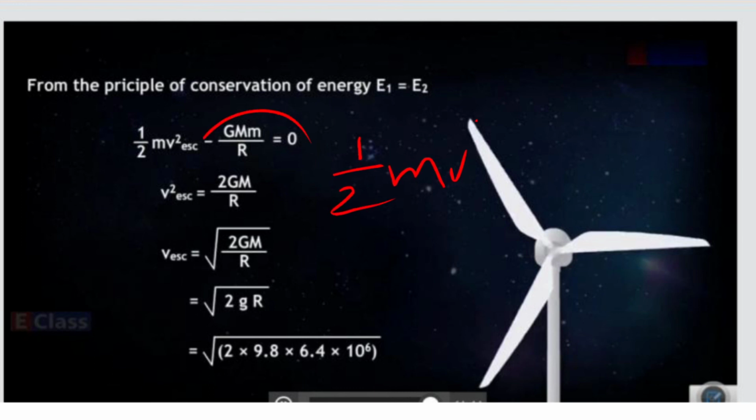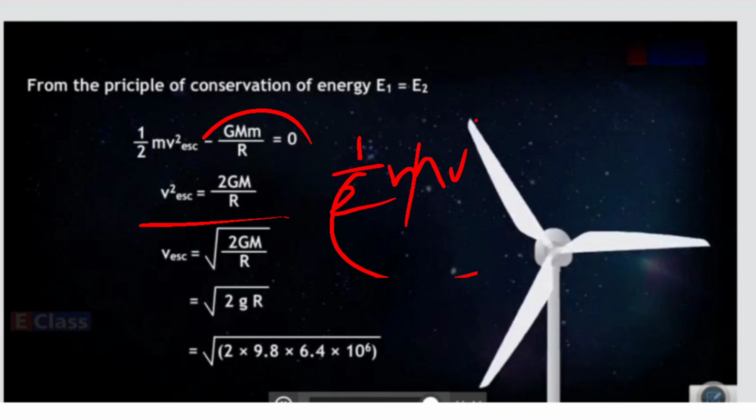Just take this to the right hand side, and now cancel out this m as it is on both sides. Take 2 to the right hand side. Correct? So v square is equal to 2GM upon r. So v is the square root of that, so square root of 2GM upon r.